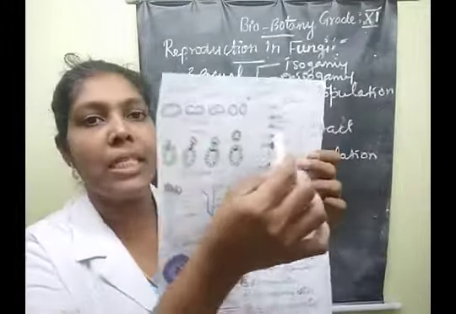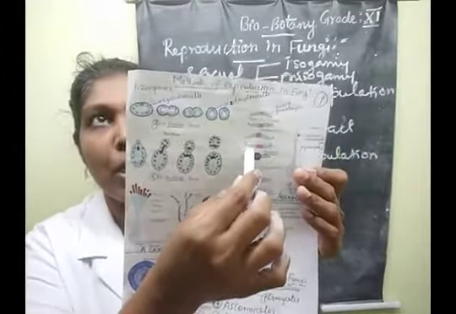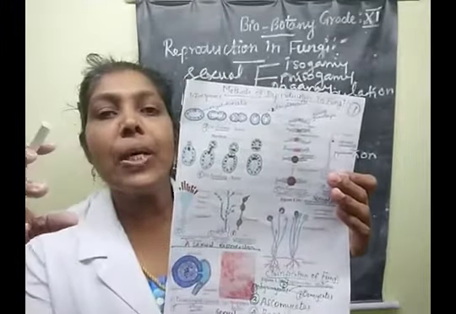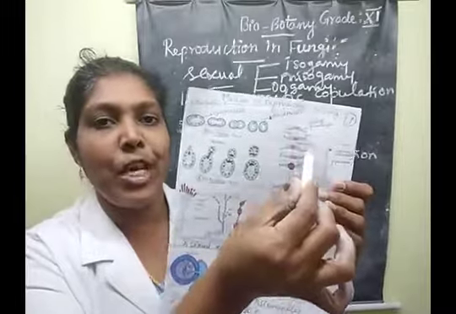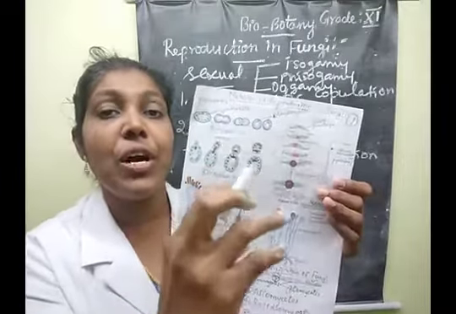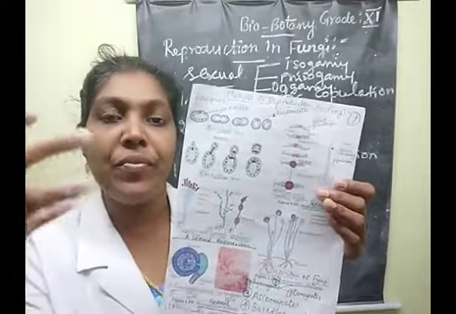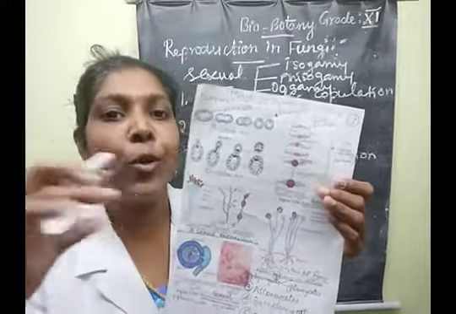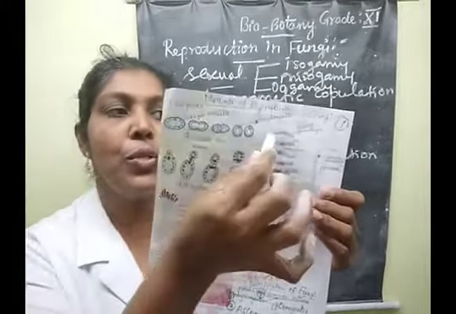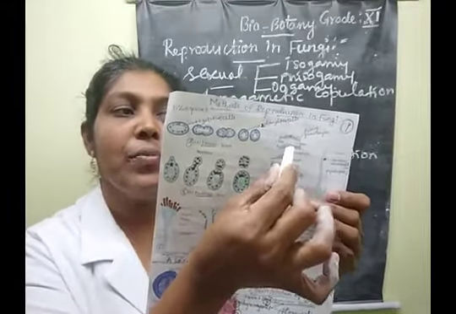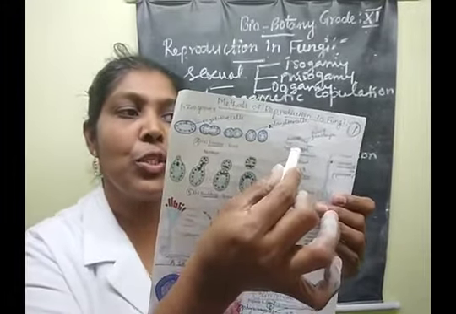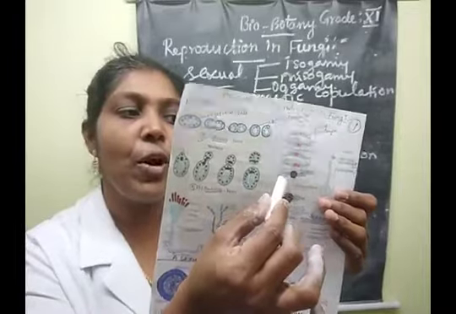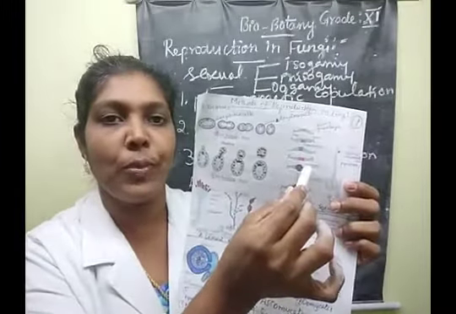The next one is gametangial copulation. This is the representing diagram, children. Here there are two gametangia. The fusion of the two gametangia forms zygospores.